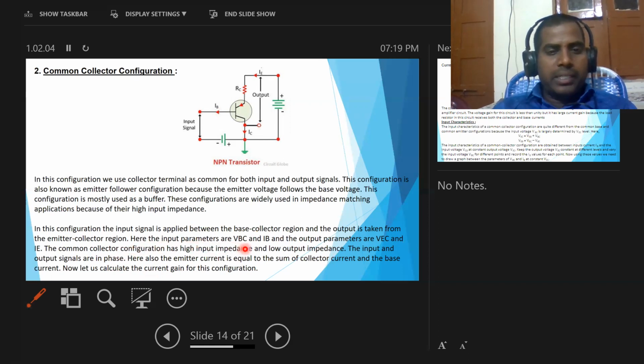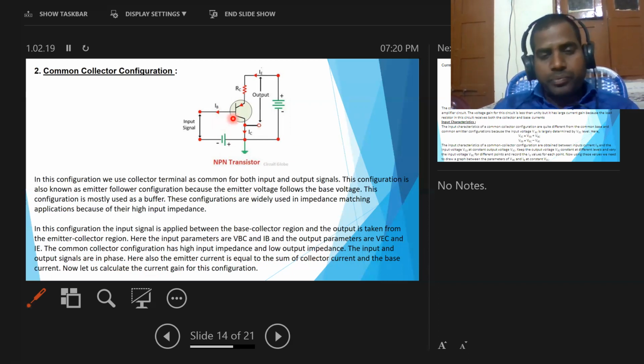Here the input parameters are VBC and IB, and the output parameters are VCE and IE. The common collector configuration has high input impedance and low output impedance.